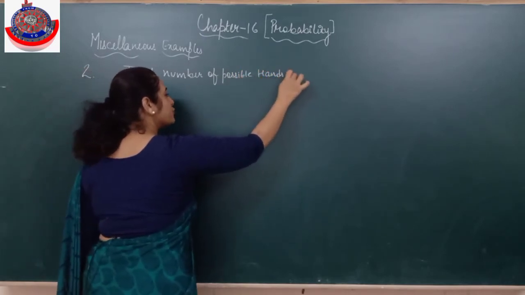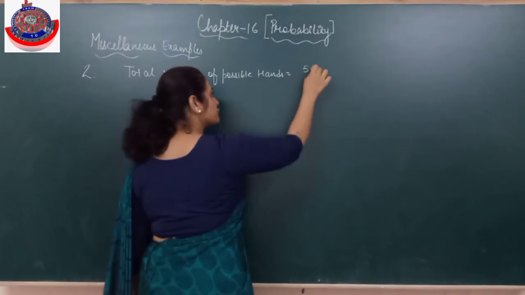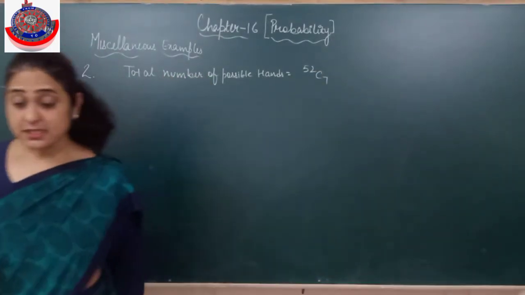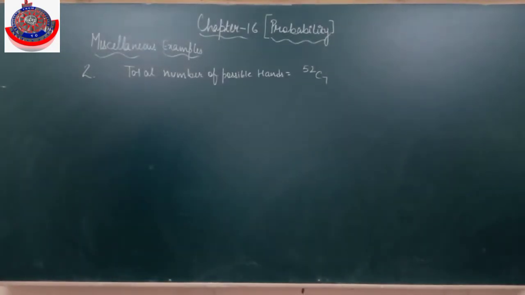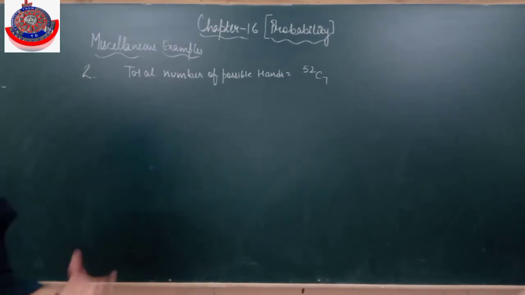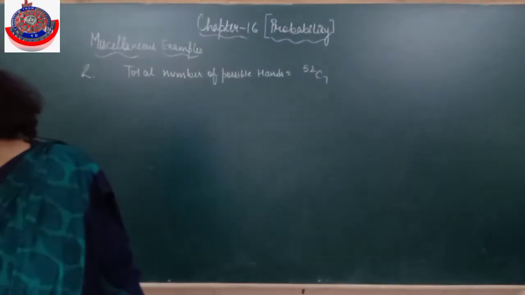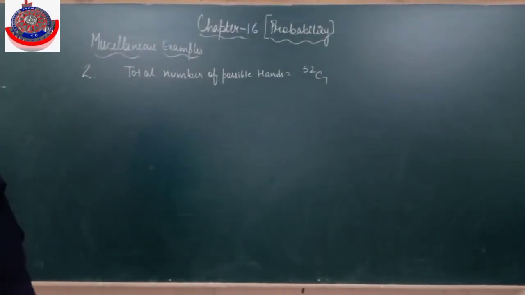How many cards do we have in total? 52, and I have to select 7 out of it. The question says: find the probability that when a hand of 7 cards is drawn from a well shuffled deck of 52 cards. Is it clear? So that means I have to pick 7 out of 52. Now what do I need to find out? The hand contains all kings, 3 kings, at least 3 kings. I need to find out the probability. First of all, I need to find out the probability.